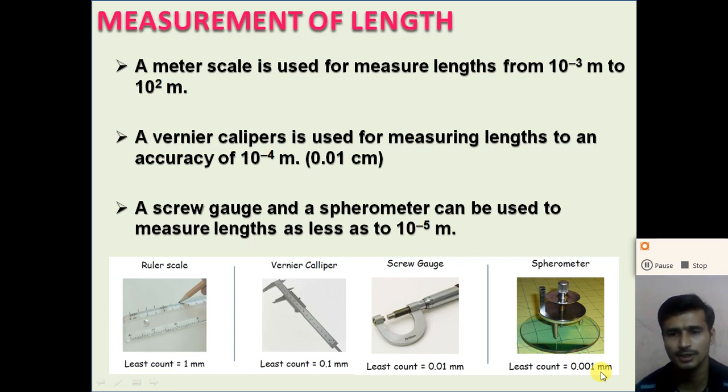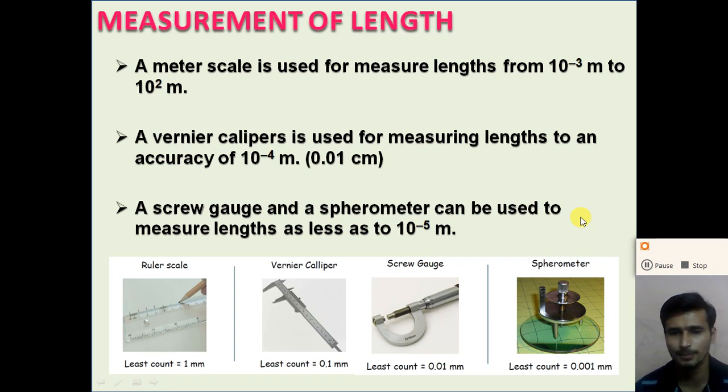How can we measure a distance beyond 10 raised to minus 6 meter, like the diameter of atoms or the size of protons, right? We cannot use the vernier calipers, micrometer screw gauge, or a spirometer. So how can we measure the diameter of a human hair, which is less than 0.001 millimeter?